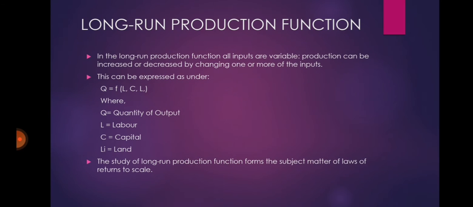Now we are going to see long-run production function. In the long-run production function, all inputs are variable. Production can be increased or decreased by changing one or more inputs. Here, the firm can change the size of its plant as also its scale of operation. This can be expressed as under: Q is equal to f of function L, C and Li, wherein Q is equal to quantity of output, L is equal to labor, C is equal to capital and Li is equal to land. The study of long-run production function forms the subject matter of laws of returns to scale.